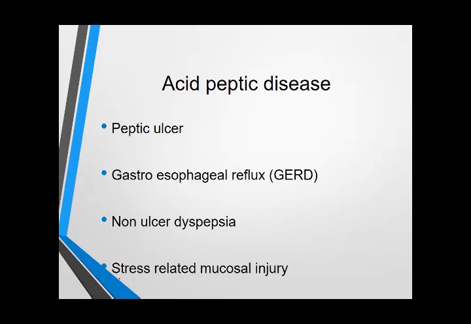Okay, yes, acid peptic disease is a group of disorders that causes ulceration and erosion in the lining of the mucosa of the gastrointestinal tract. Correct, Ikra? It is an erosion, a defect in the lining of the mucosa, and peptic ulcer is one of them. Others are gastroesophageal reflux disease, known as GERD, non-ulcer dyspepsia, and stress-related mucosal injury. All come under the heading of acid peptic disease.